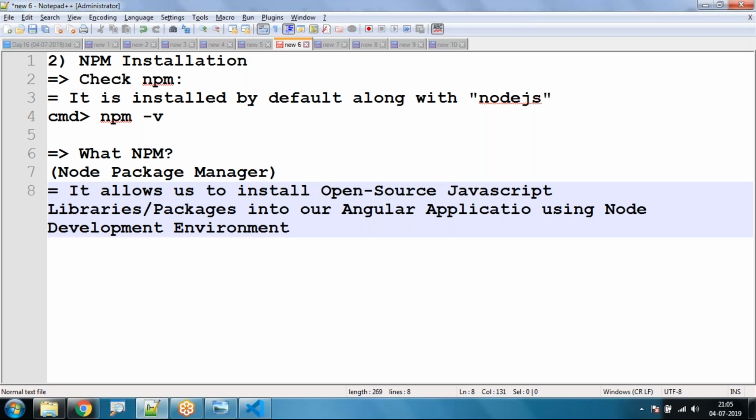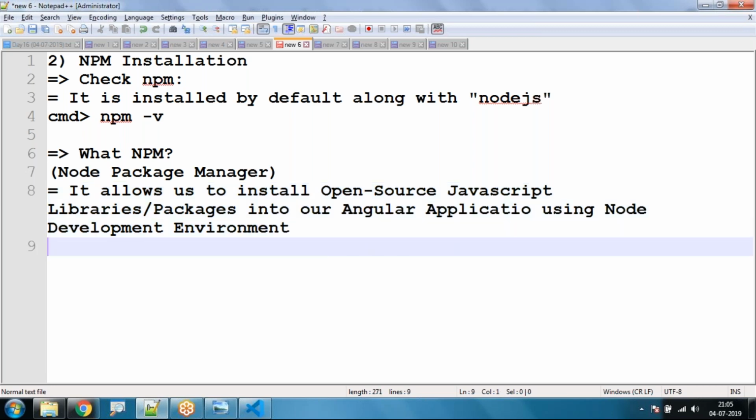Node provides us a development environment, like a server environment, for running our Angular application. And Node Package Manager is a small tool which helps us to install open source JavaScript libraries into our Angular application using Node.